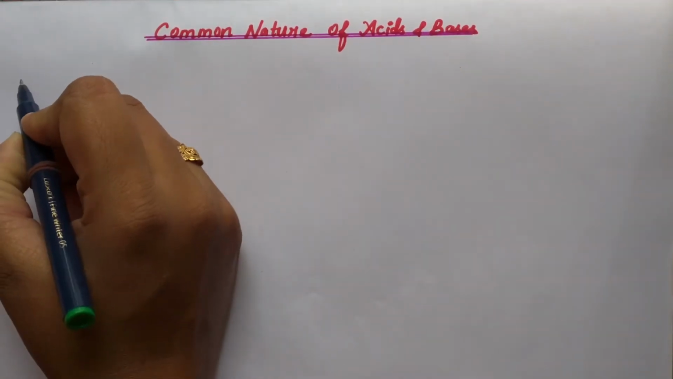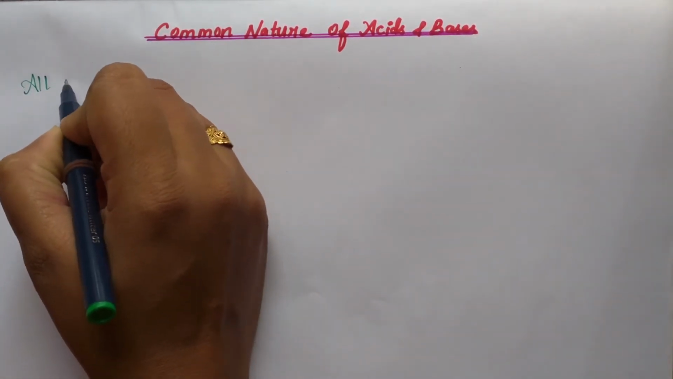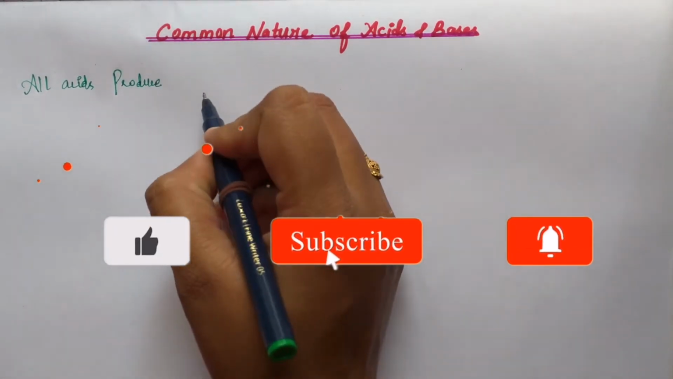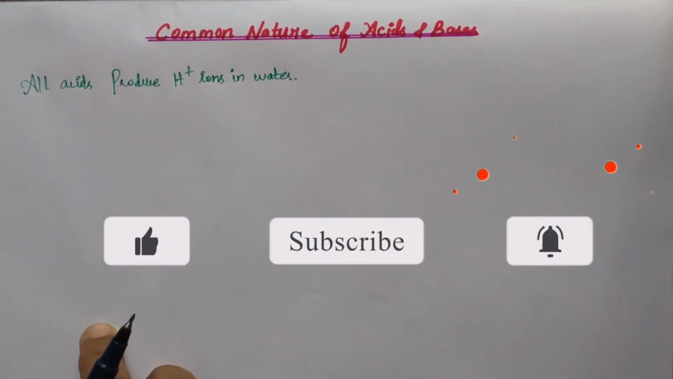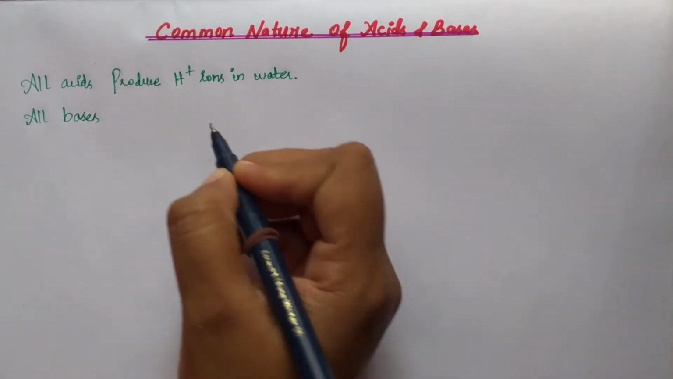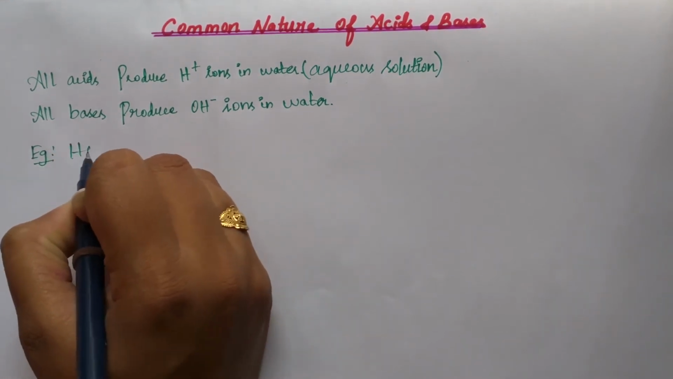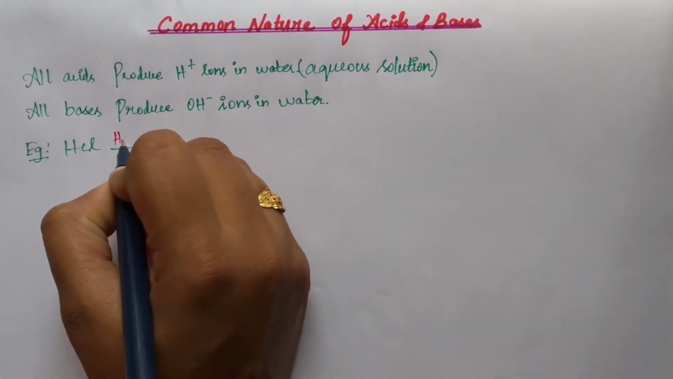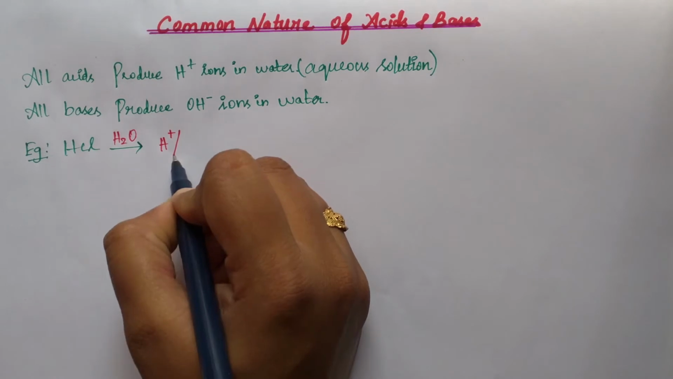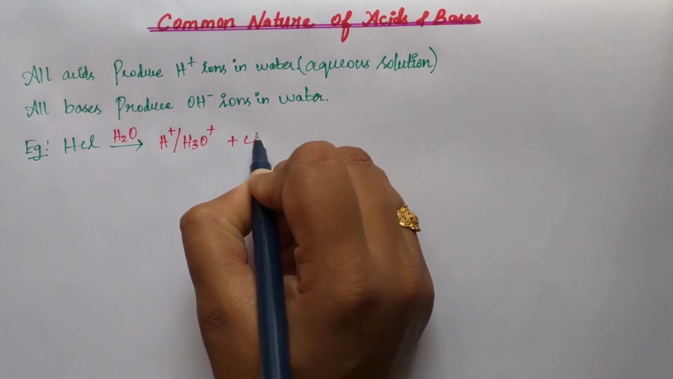All acids, whatever may be the acids, whether strong or weak acids, all acids produce H plus ions in water. Like that, all bases produce OH minus ions in water. Example, if you take HCl, when dissolved in water, it produces H plus ions, or with water it forms H3O plus hydronium ion and Cl minus ion.